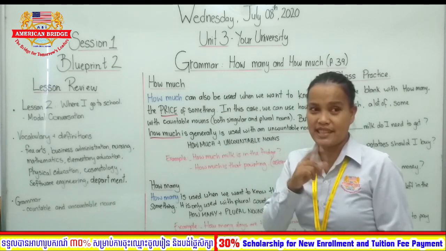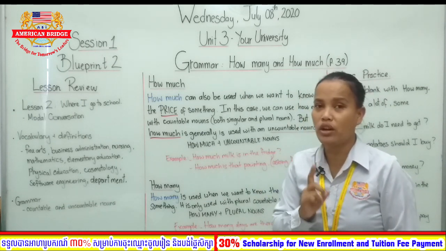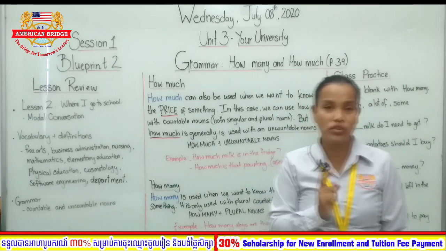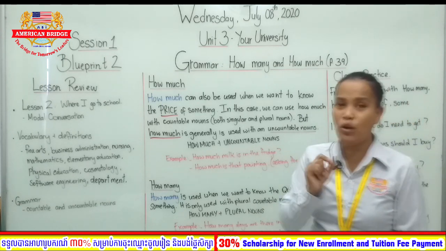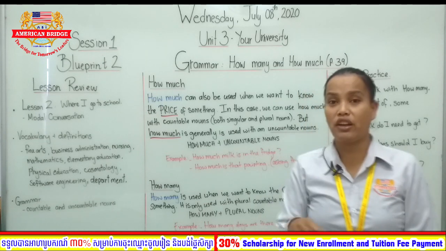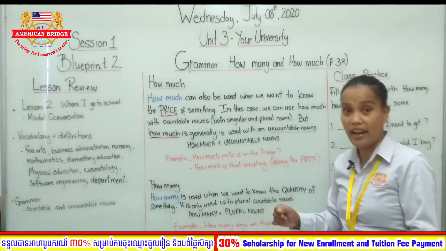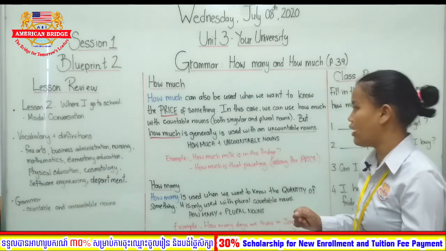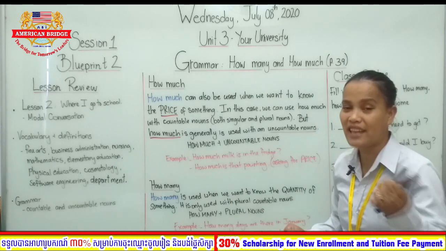It is an exception when we want to use it in a question like how much is this bottle of milk? How much is a pair of shoes? Okay, so then it becomes countable nouns. Okay, we can use it with countable nouns.